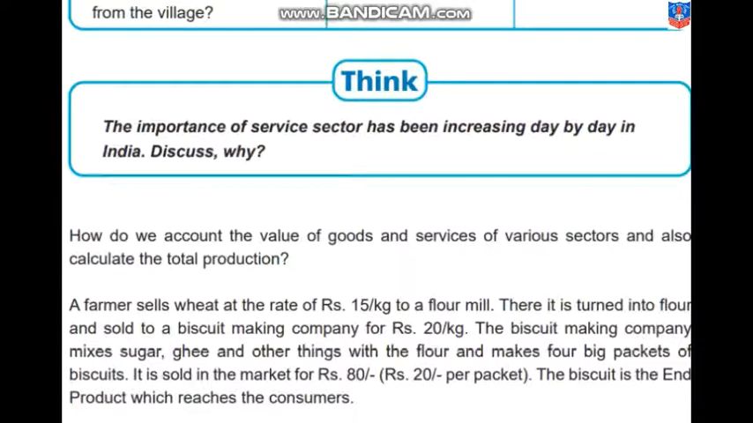There it is turned into flour and sold to a biscuit making company for 20 rupees per kg. The biscuit making company mixes sugar, ghee and other things with the flour and makes 4 big packets of biscuits. It is sold for rupees 80, that is 20 per packet. The biscuit is the end product which reaches the consumers.